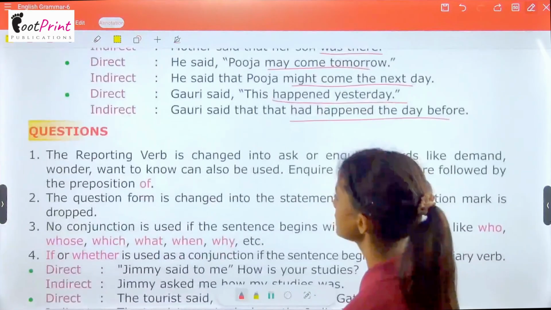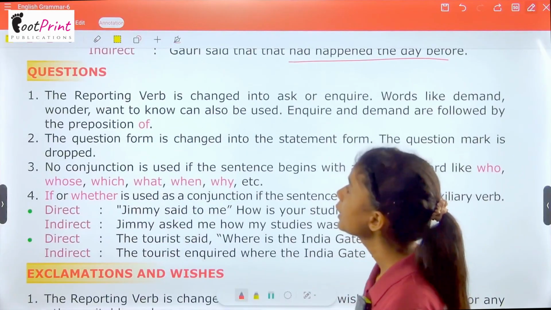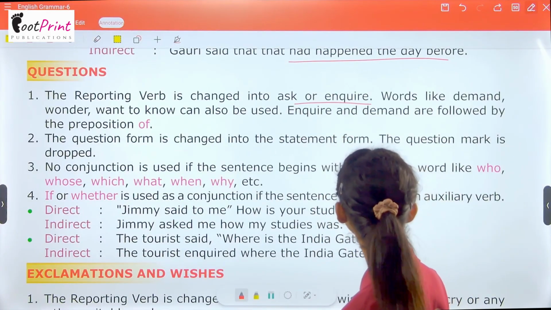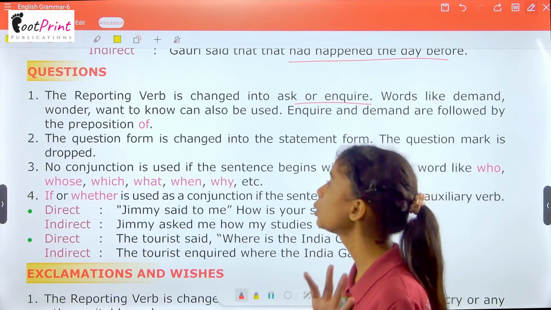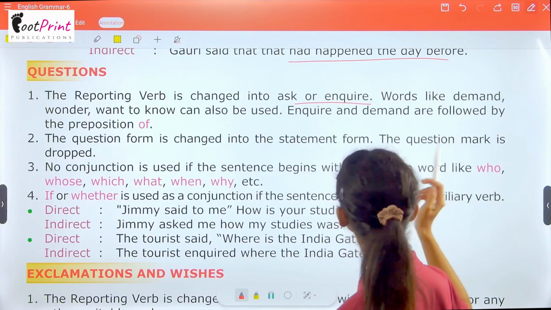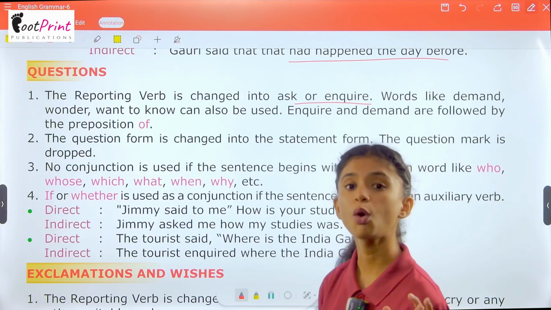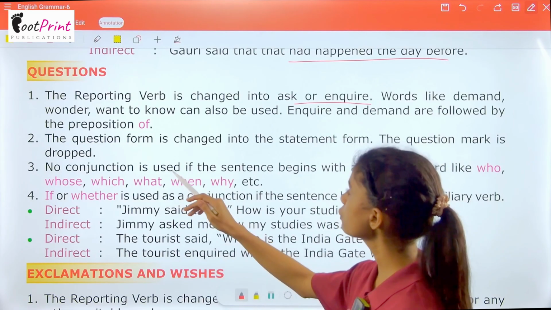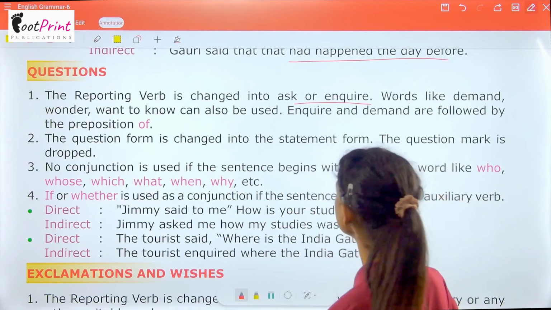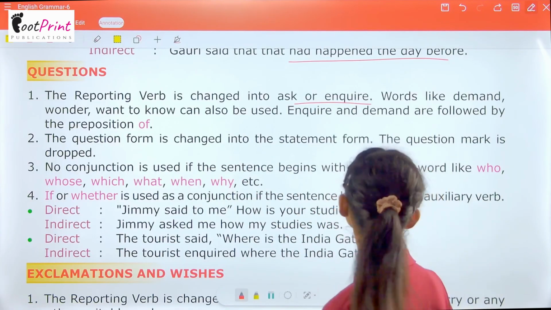Now, let's see the questions. A reporting verb is changed into ask, question or inquire; words like demand, wonder, want to know can also be used. Okay, such words can be used. Inquire and demand are followed by the preposition of. The question form is changed into the statement form. The question marks are dropped.